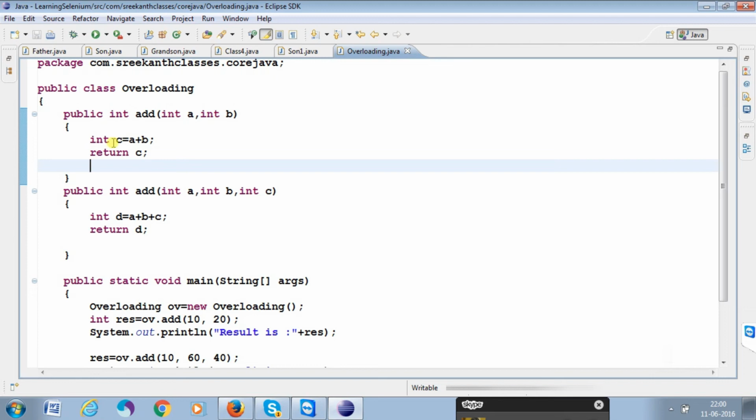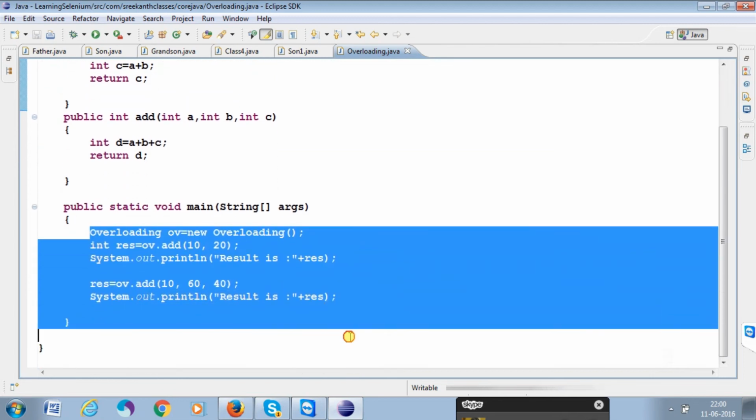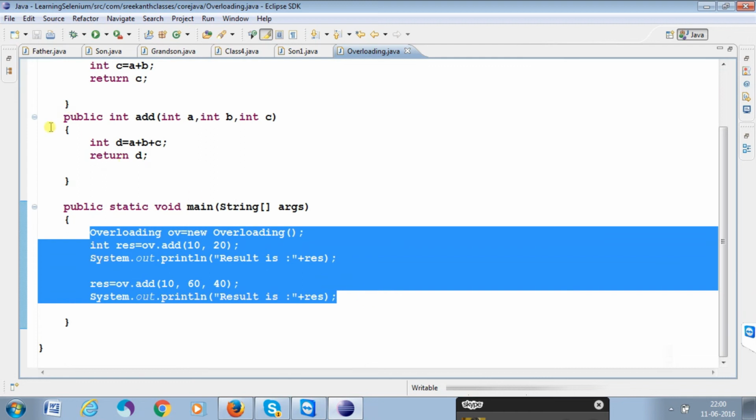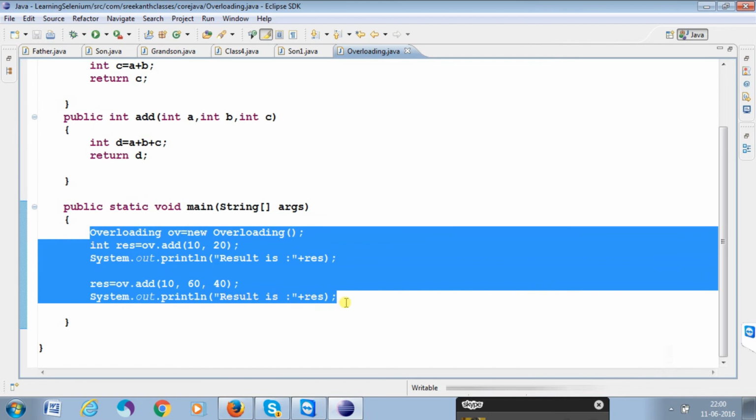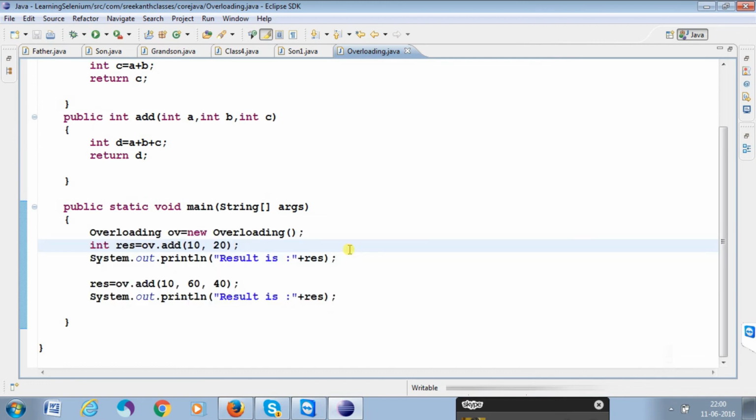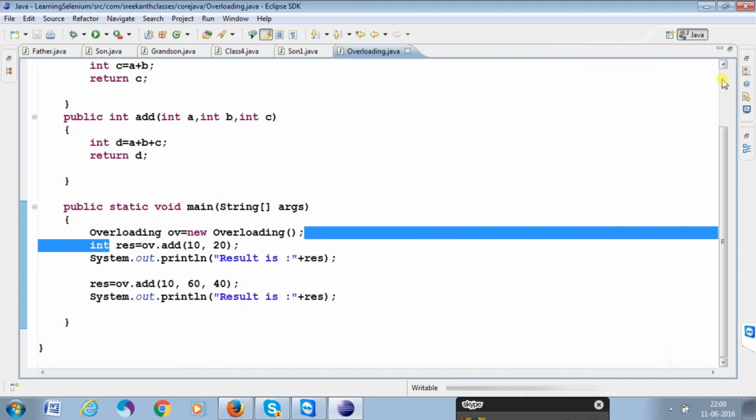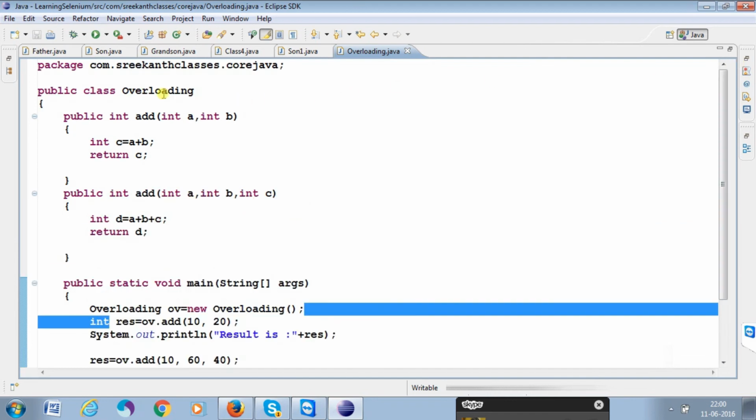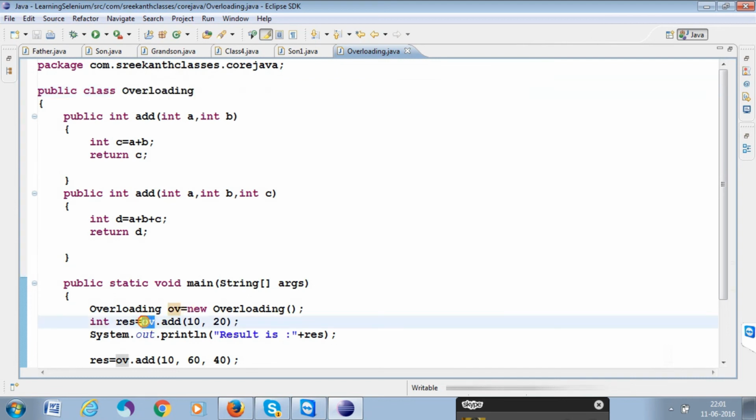In the main method, we are calling those methods. Whatever methods we have written above, we want to execute them, so we call them. How can we call non-static methods? With the help of a reference only. So I create an object of this class, and with the help of that object, I can call the non-static methods inside it.